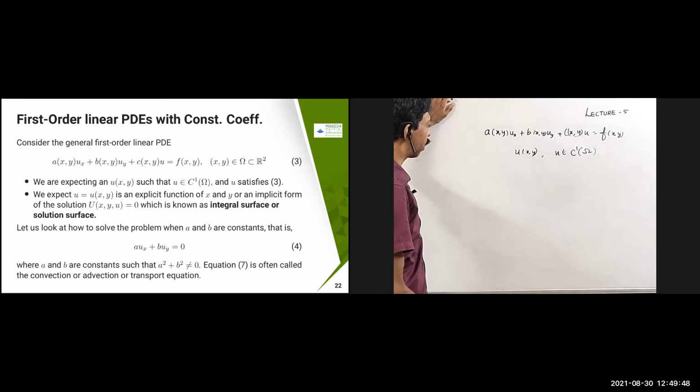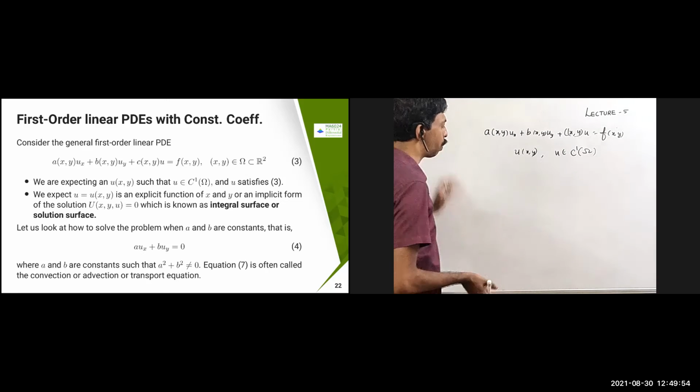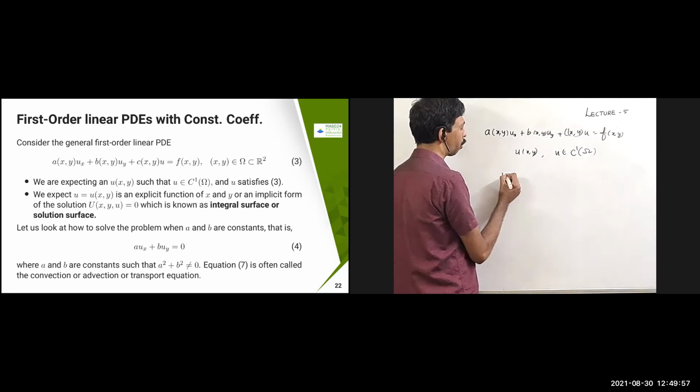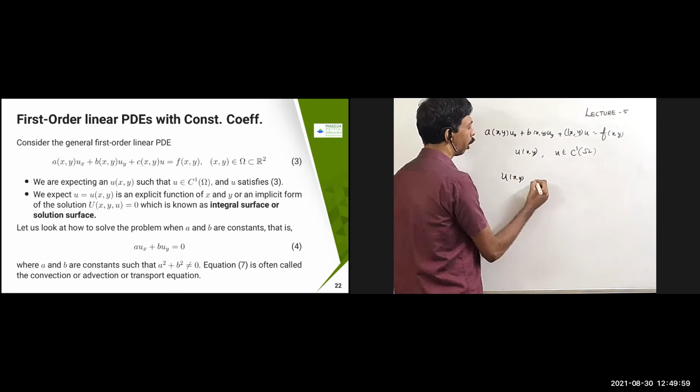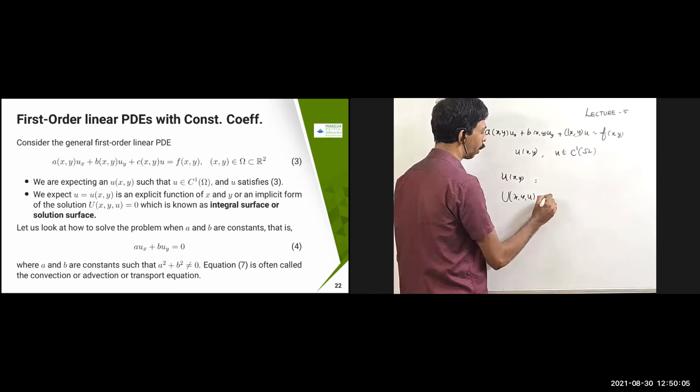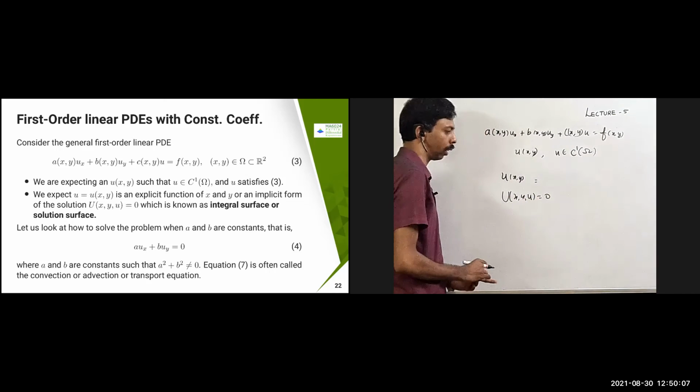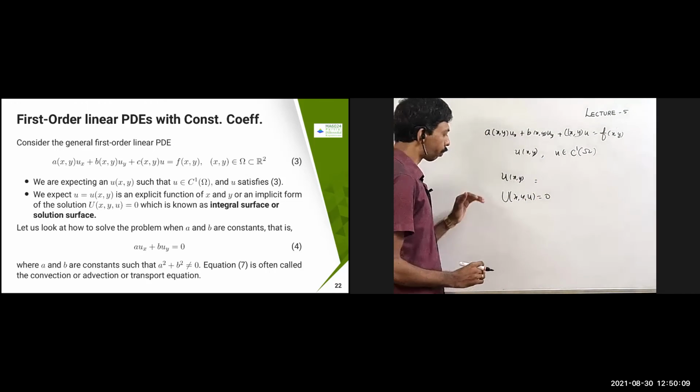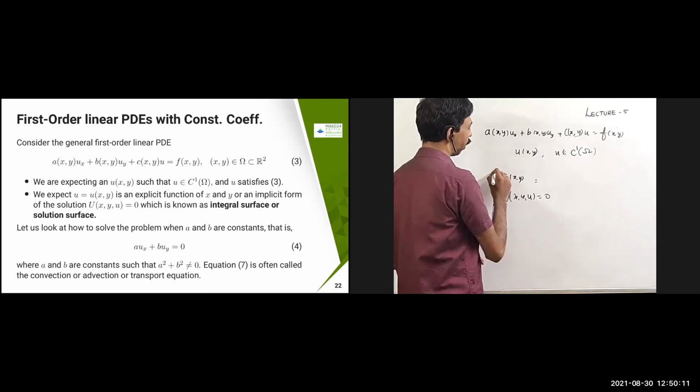So we expect, two ways you can do it: either you can expect an explicit solution or you can expect an implicit form. So what does the explicit form mean? Suppose I put u of x comma y equal to explicitly some function, or I can put something like u of x comma y comma u equal to u. That means some implicit function I can also expect. So this is called either this form or this form.